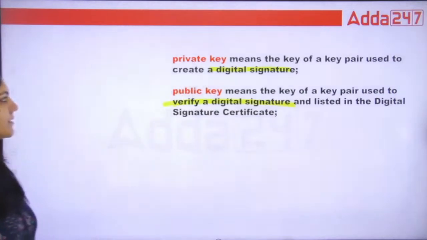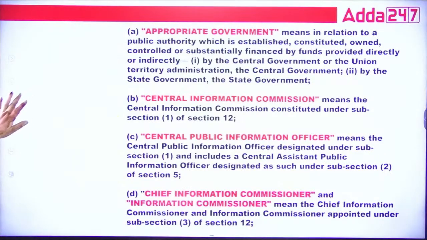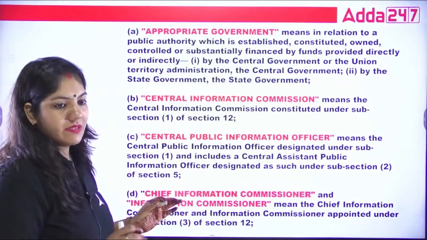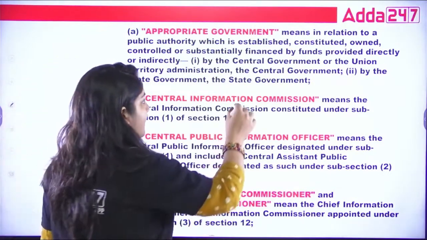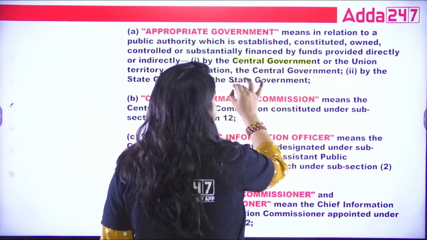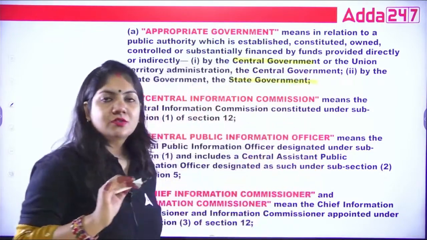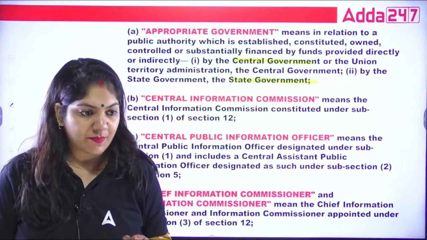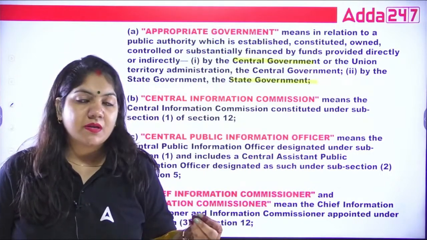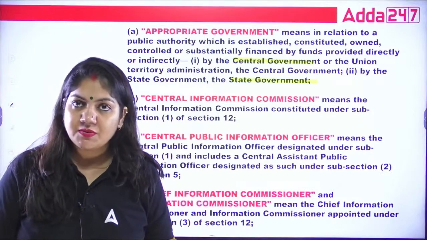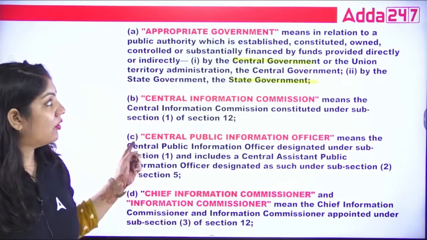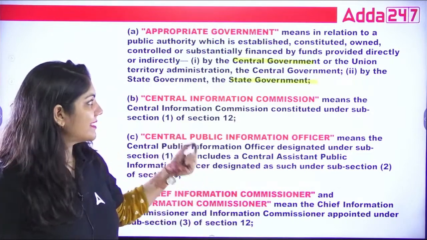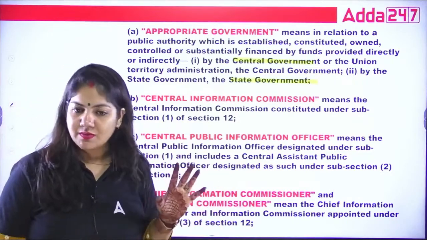So, as you can see, what is appropriate government? In a single term I can say central government, state government. Just try to learn one keyword of each definition term. Either you can make notes of the definition terms so that you do not have to read all the points. You only have to focus on the important ones. So central government, state government, that is the first one.